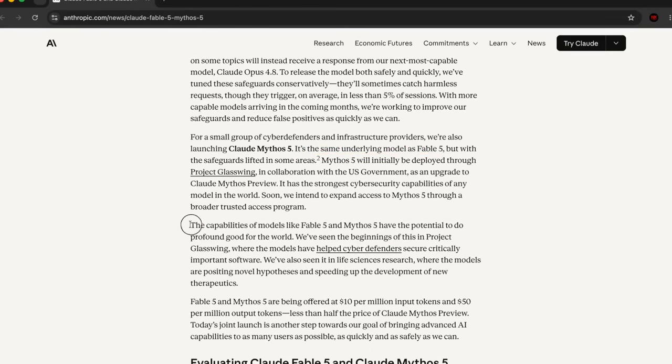Now, they're saying that the capabilities of models like Fable-5 and Mythos-5 have the potential to do profound good for the world. They're doing a lot of great stuff with this, but it's really interesting to see what the general public can do, people like me and you who are just trying out new models and new tools. So I want to hear from you guys what you think about this model.